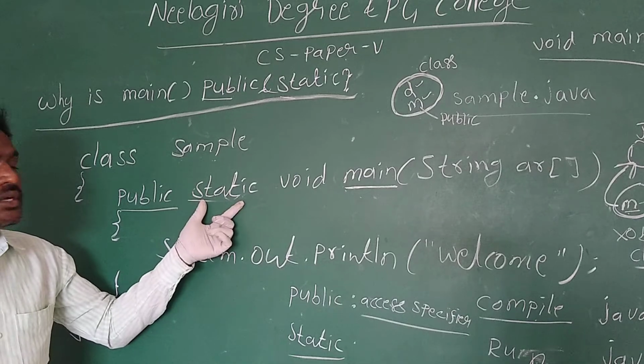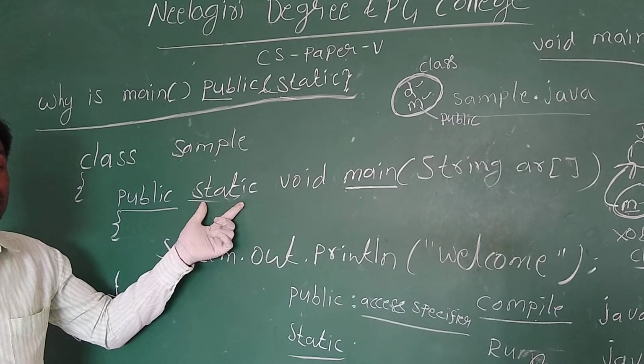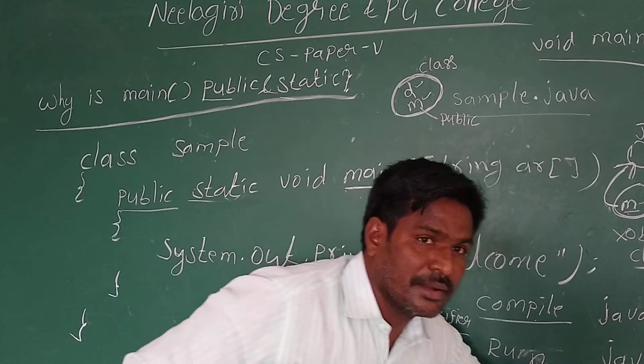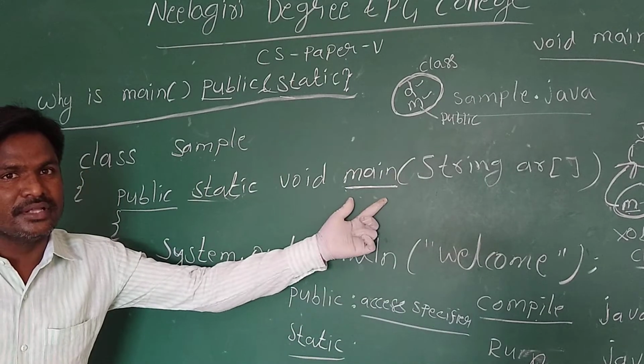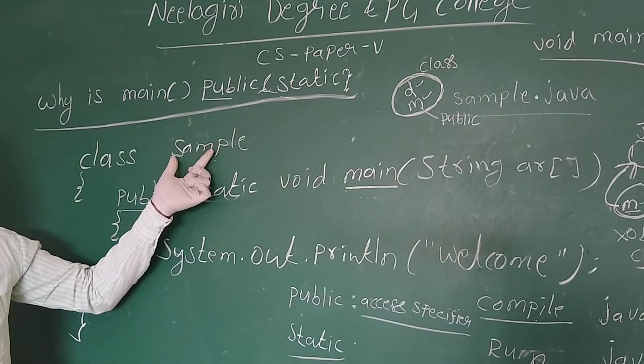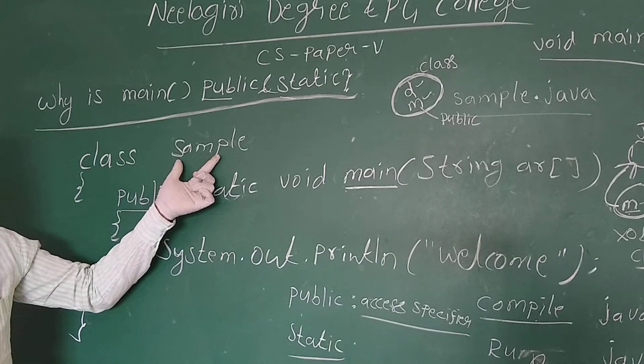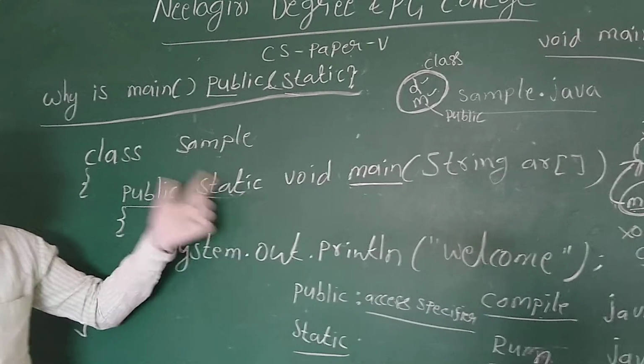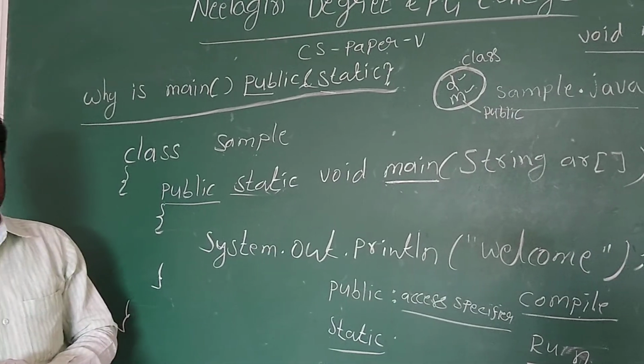Simple. The main method has to be declared as static to allow the JVM to access the main method without its object. That is the reason why main is public and static.